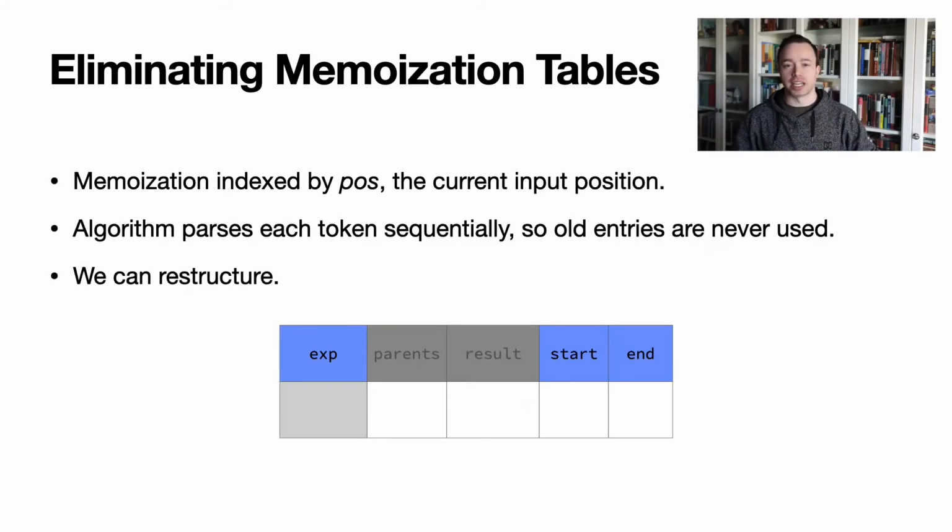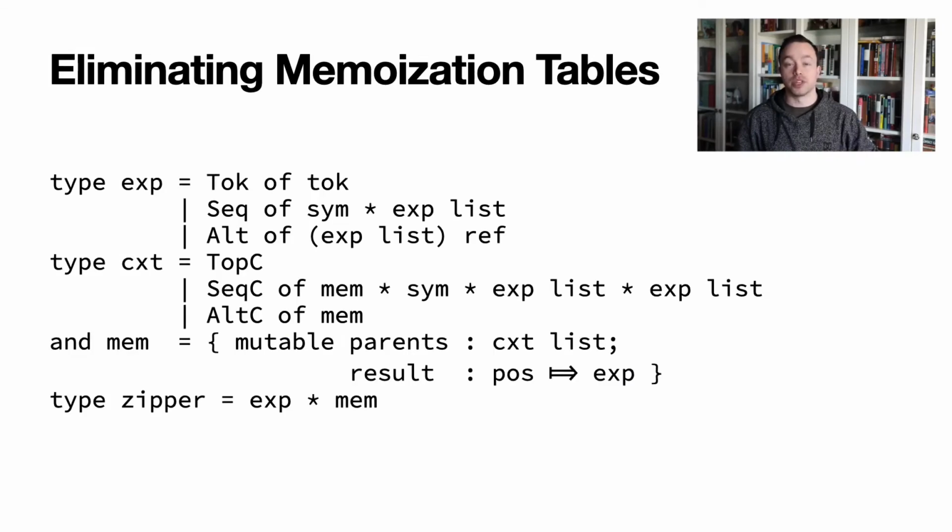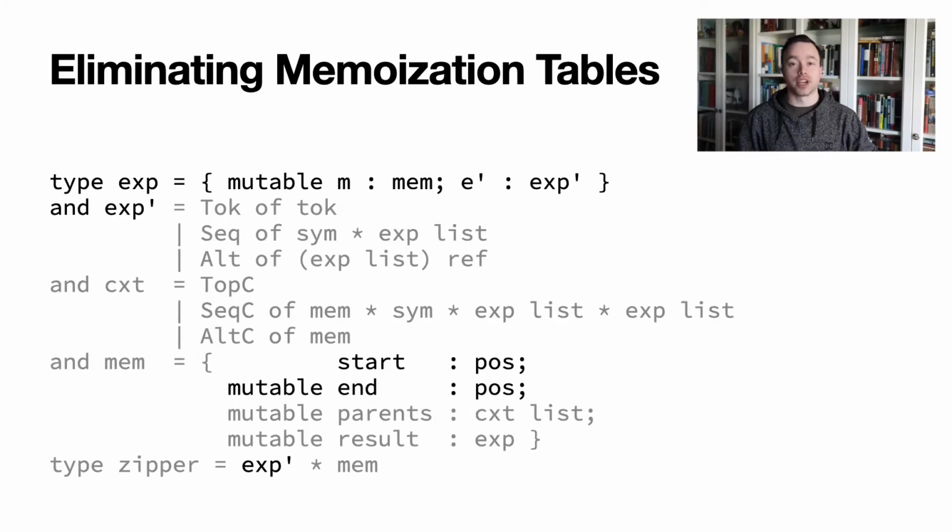We eliminate the position as an index, and instead make two fields in the table entry to denote the start and end positions corresponding to the successful parse. However, since this table is now indexed only by an expression, we can actually eliminate it entirely and simply put a memoization entry inside each expression automatically. Here's the code as it existed with the memoization table. And here is the code which eliminates memoization tables. We now have a new definition of EXP which contains a memoization record, and an EXP prime, which was previously called EXP. The memoization entries now record the start and end positions associated with successful parses, allowing the algorithm to quickly discern whether an entry has grown stale. And with that, the work is done.